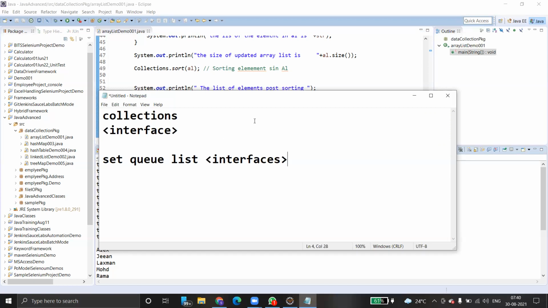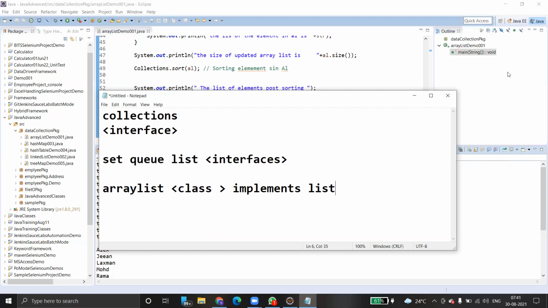Basically Set, Queue and List extend Collection. Clear? So again we have classes. What are those classes? ArrayList. ArrayList is a class. This class basically implements List.